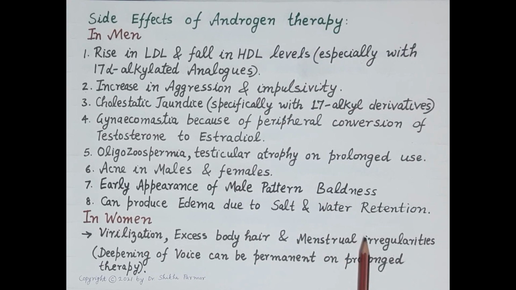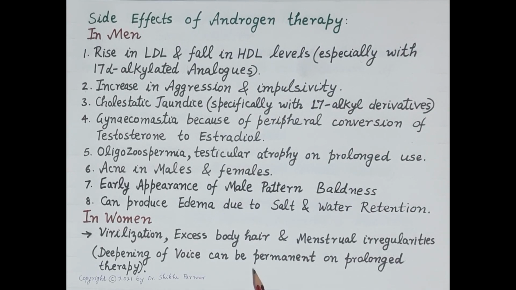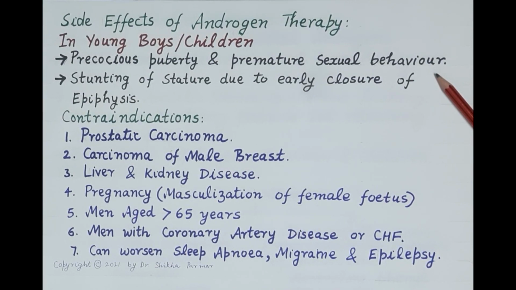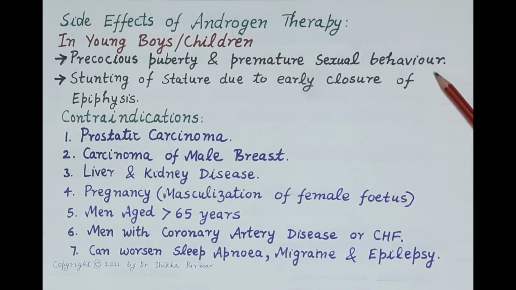Even though these side effects reverse on stopping the androgen therapy, effects like deepening of voice, then male pattern baldness can be permanent after prolonged therapy in women. Now, in children or in young boys, androgen therapy can cause precocious puberty, that is early puberty, and the child shows premature sexual behavior. Apart from this, stunting of stature or stunting of height can occur due to early closure of epiphysis. Now, contraindications of androgen therapy.